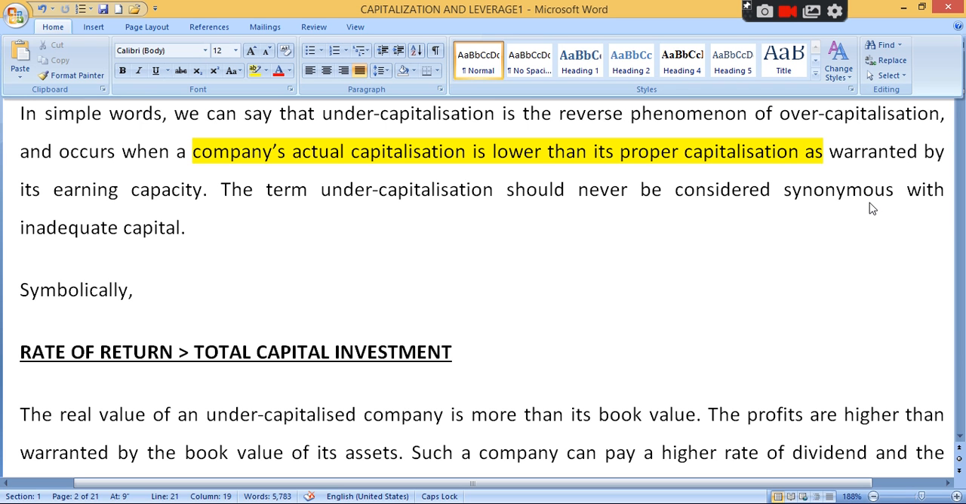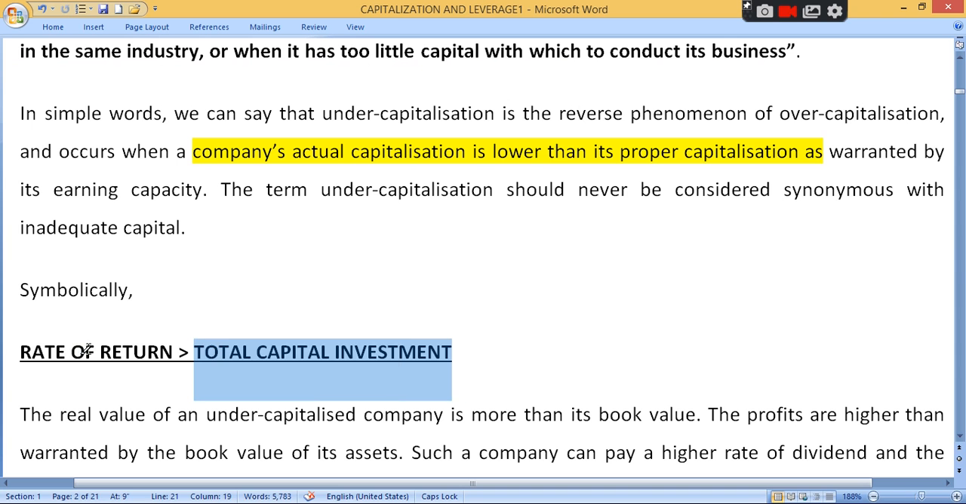Your actual investment will be less as compared to proper capitalization. So it is rate of return greater than total capital investment. So symbolically you can remember rate of return greater than total capital investment. Rate of return નો meaning શું થશે? Your profit level. Clear? So your profit level will be high as compared to your total capital investment.